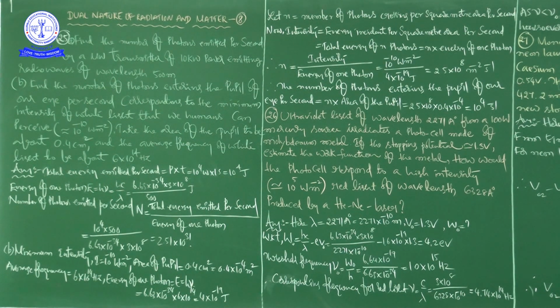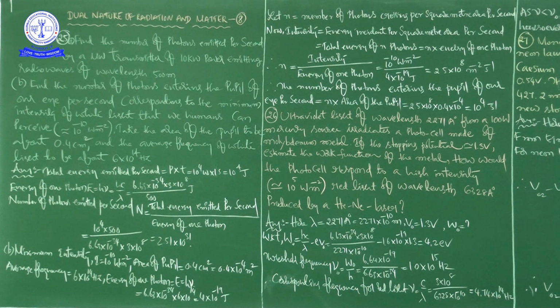This is the wavelength produced by helium neon laser. So we calculated threshold frequency also, and afterwards, for red light they have given wavelength as 6328 angstrom unit, that is equal to 6328 into 10 to the power of minus 10 meters. So now we are going to calculate the corresponding frequency for red light, that is nu is equal to c by lambda, no? So next 3 into 10 power 8 by lambda means this value.